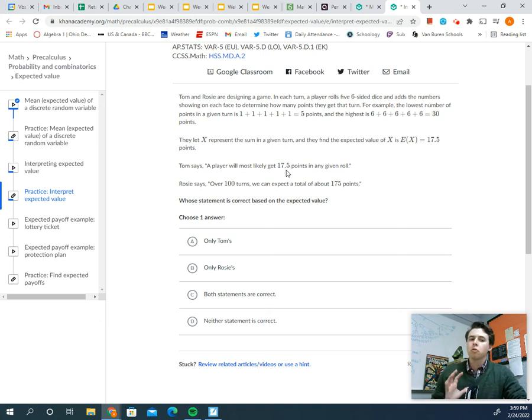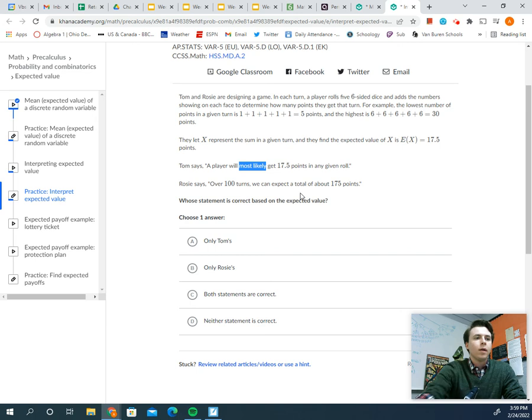Well, this is tricky. It's really close to being good, but there's something a little off here. Here's what would be an okay statement: a player will average 17.5 points, or maybe saying we could expect a player to get about 17.5 points. That's great. Here's the problem with this one, the phrase "most likely."